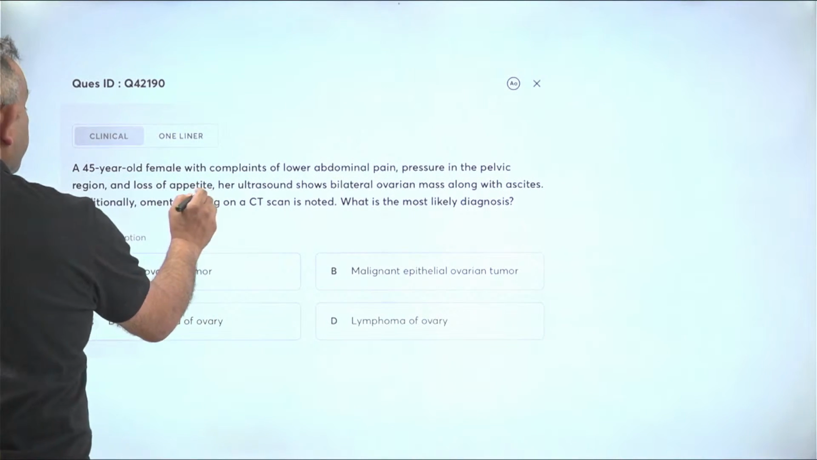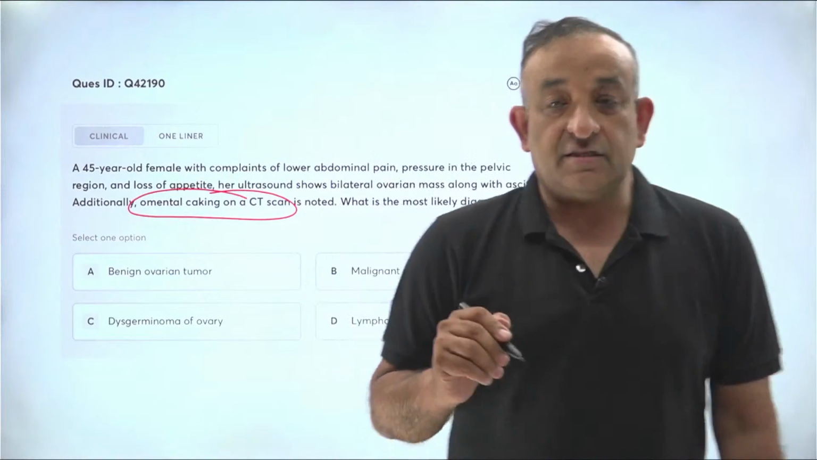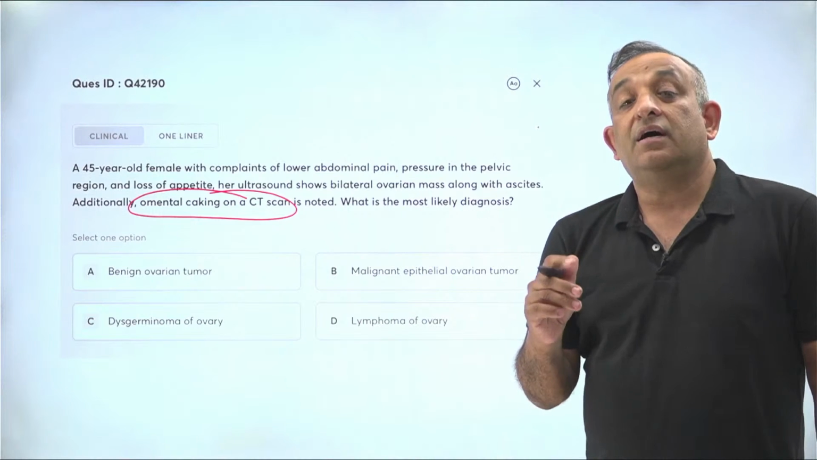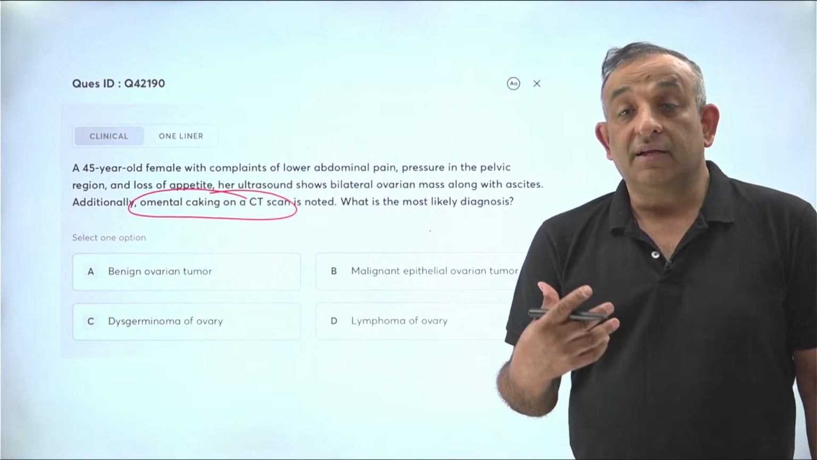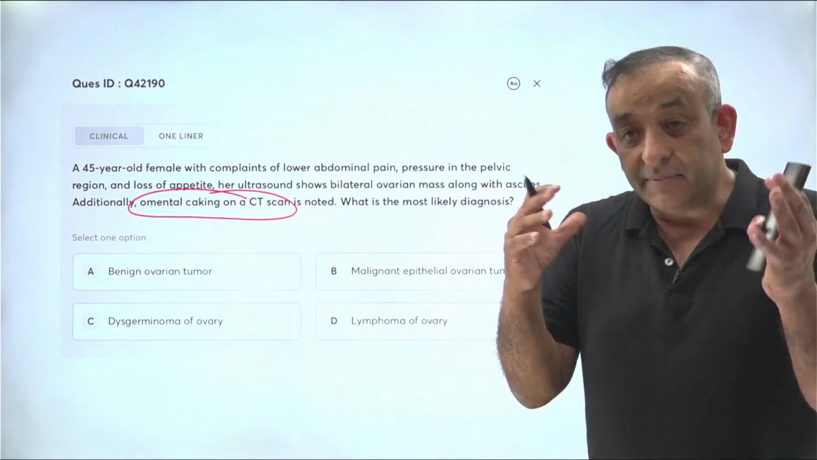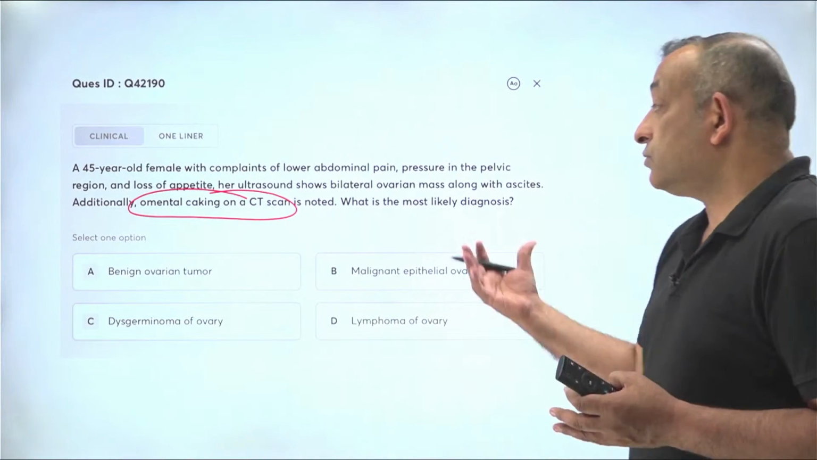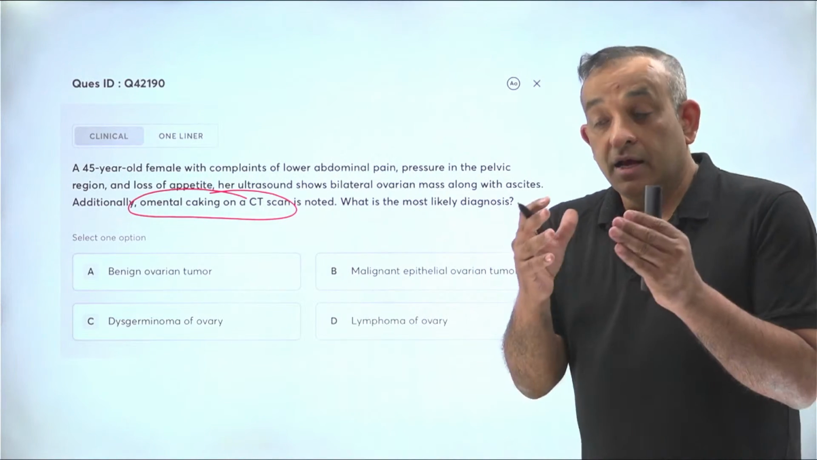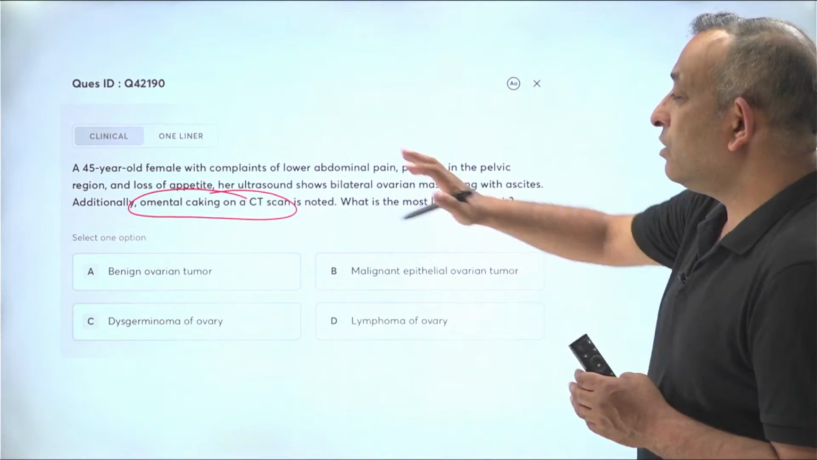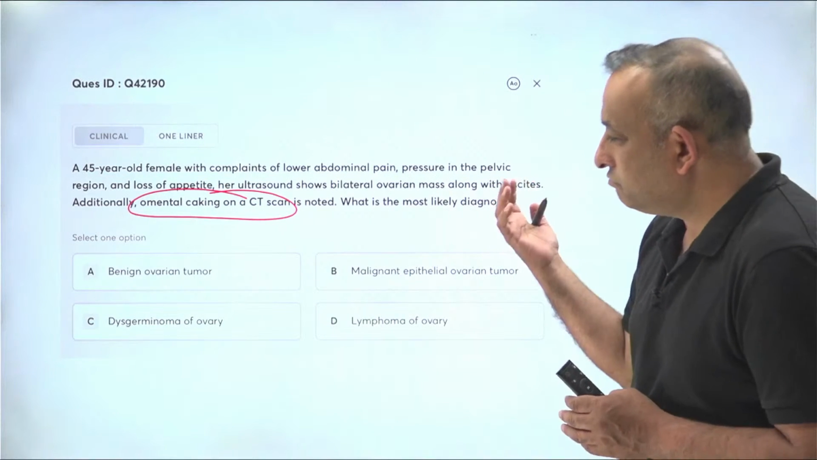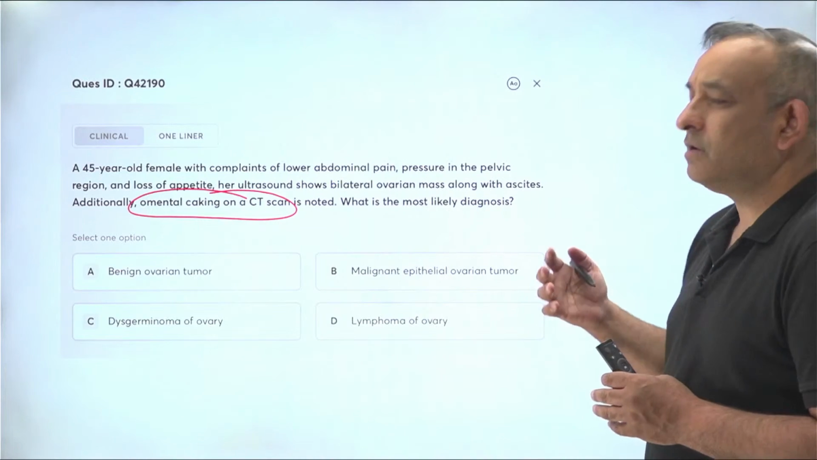The omental caking which is mentioned here should tell you that when an ovarian tumor has spread into the abdomen and is involving the omentum, the omentum gets all bunched up because of the growth. That is what is known as an omental cake. That is a straightforward indication for you to think of a malignancy rather than a benign ovarian tumor. So in a 45-year-old woman with a likely malignancy of the ovary and omental caking, what are you going to think most likely?